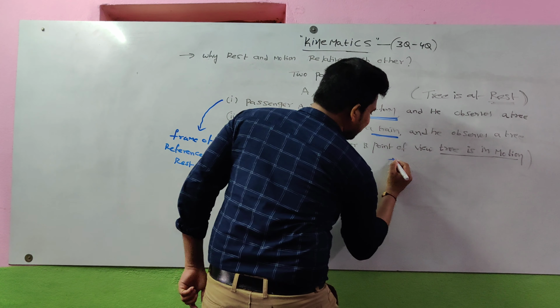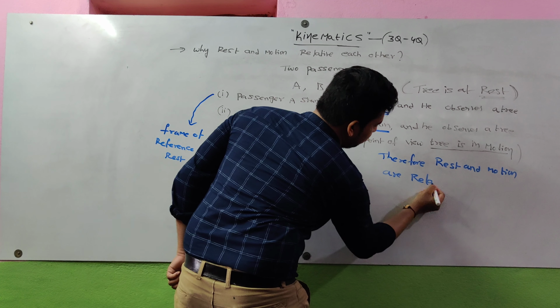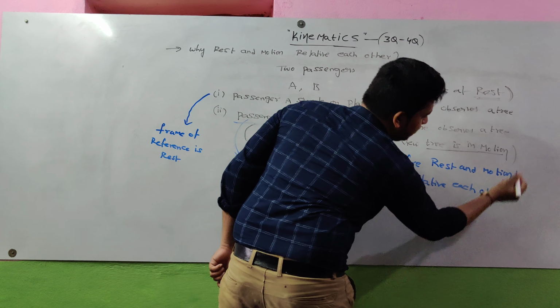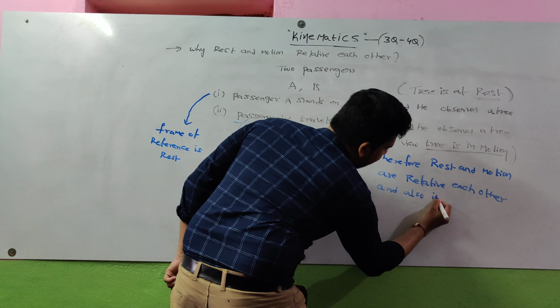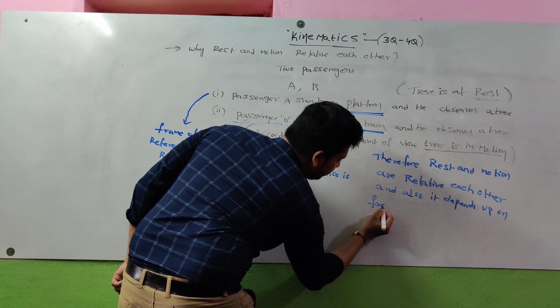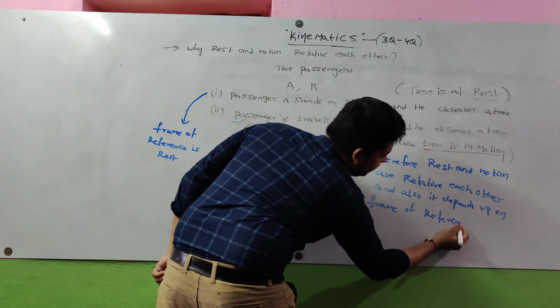So therefore, rest and motion are related to each other, and it also depends upon the frame of reference. So this is about rest and motion.